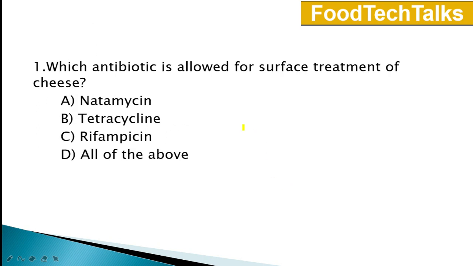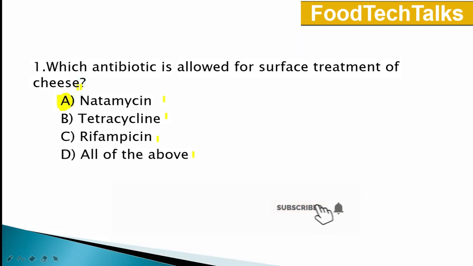First question. Which antibiotic is allowed for surface treatment of cheese? Options are A. Natamycin, B. Tetracycline, C. Rifampicin and D is all of the above. Answer is option A. Natamycin. Natamycin is the antibiotic used for surface treatment of cheese.